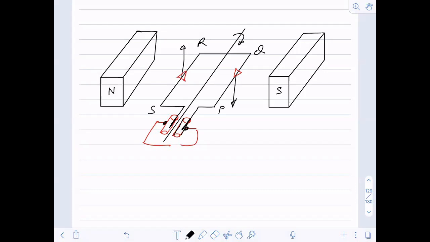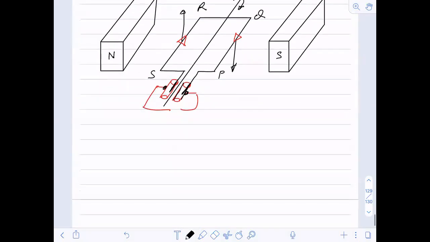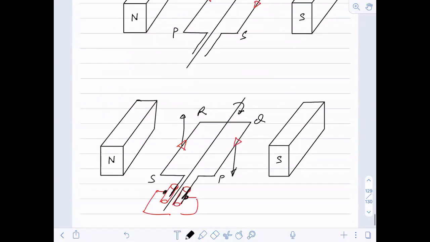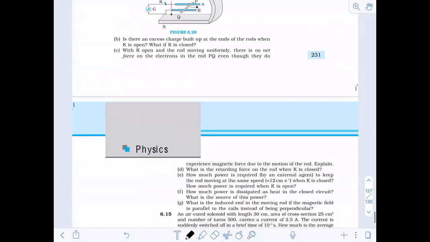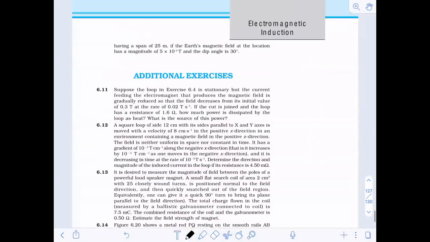Okay, what do T by 2, T by 4 and T mean? See, when it is horizontal, I'll explain with the figure itself, it will be easy.